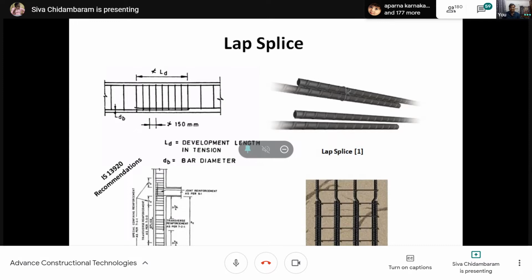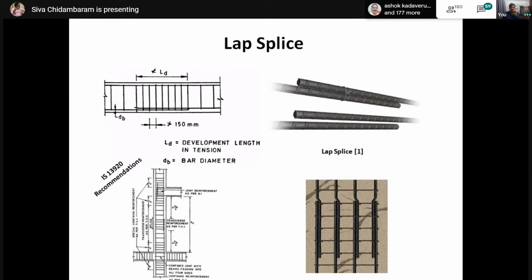Generally in RCC construction, lap splices are an important concern, because without lap splices we can't continue the construction, because a lap splice is nothing but integrating two reinforcement bars. There we provide a certain lap so that we can continue the rebars for different heights. In IS 456 and IS 13920, you can see some recommendations for lap splices.